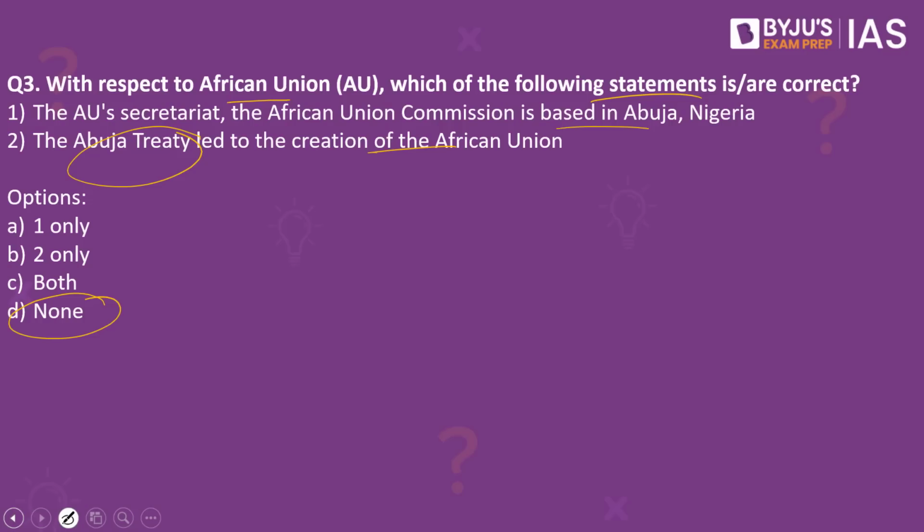When you look into the first option, the AU Secretariat, the African Union Commission, is not based in Abuja, Nigeria, but instead it is based in Addis Ababa, which happens to be in Ethiopia, which is why both the options are wrong. The answer to this would be none.